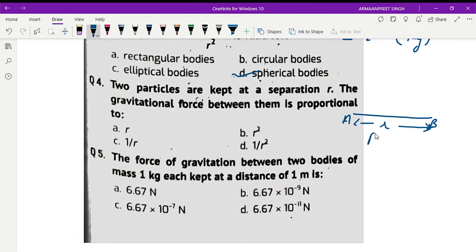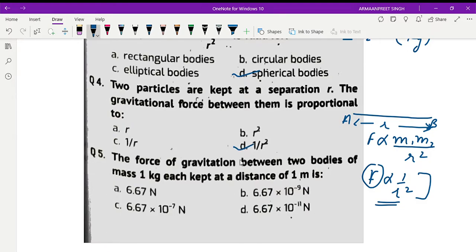We know F is directly proportional to the product of the masses, and it is inversely proportional to the square of the distance. This means the more the distance increases, the more the force of attraction decreases. So option D is correct, that is 1 upon r square.